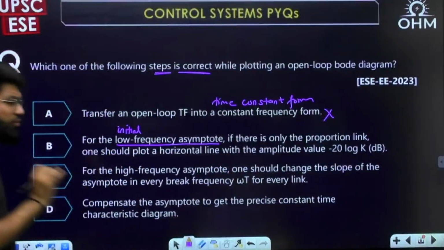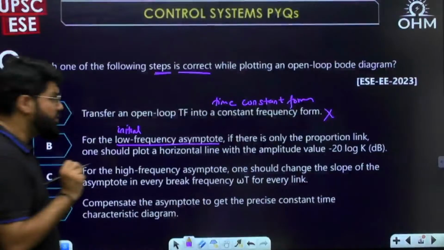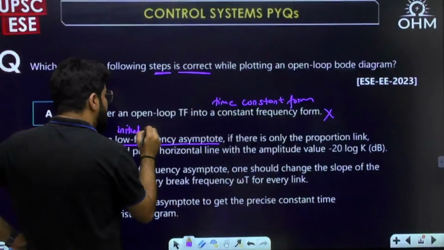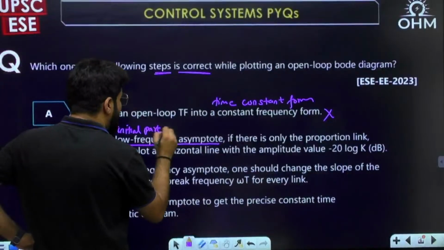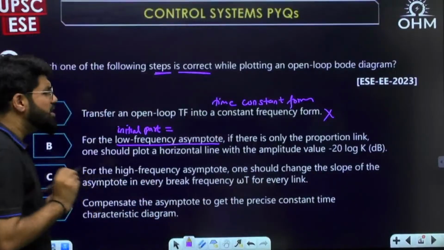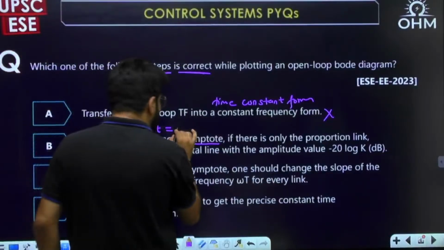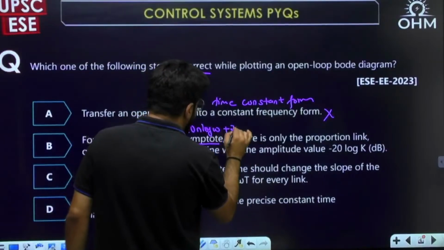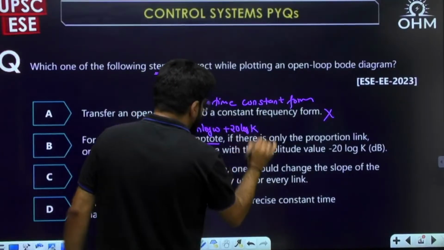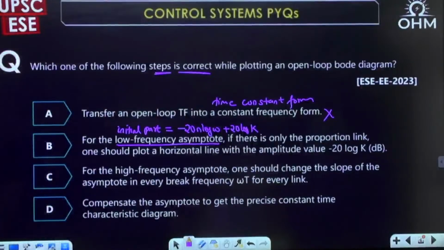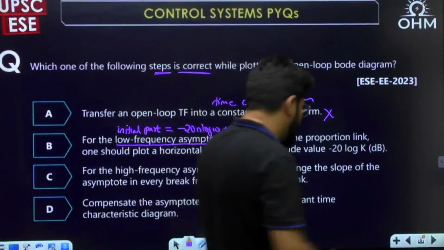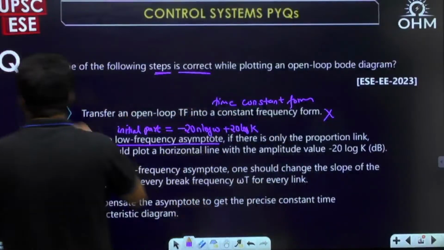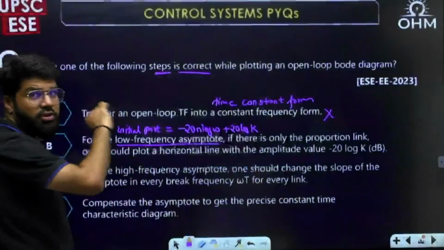By the time you have read the 4 options, you should be ready with your answer. So initial asymptote, or let me call it the initial part of the Bode plot. This is a very useful formula. Initial part of the Bode plot, considering poles at origin, is given by minus 20 n log omega plus 20 log k. Minus 20 n, and there can be zeros at origin. I'll write down both the cases.